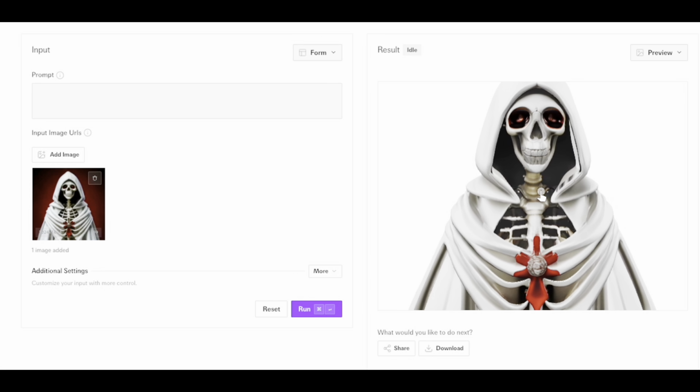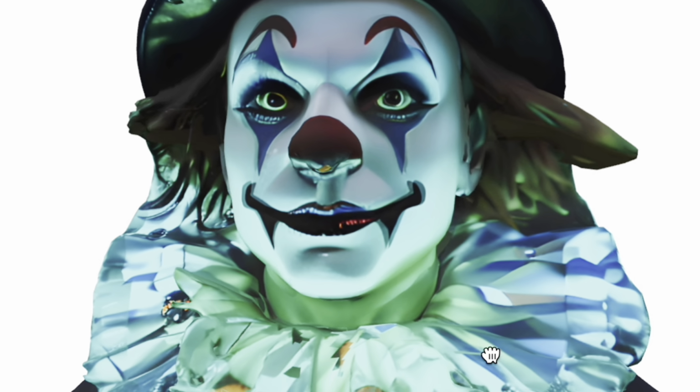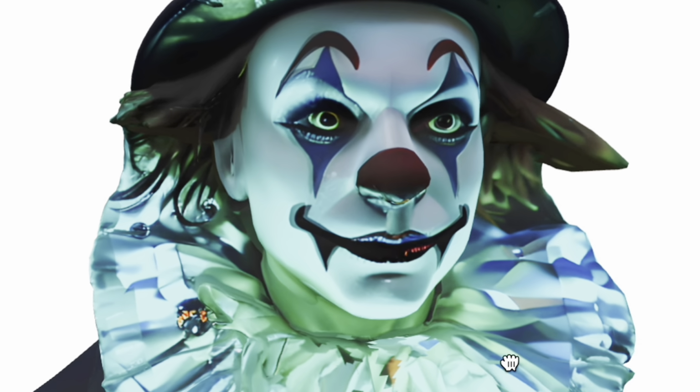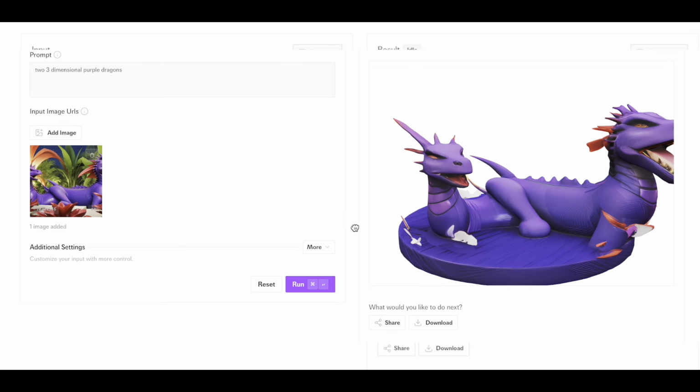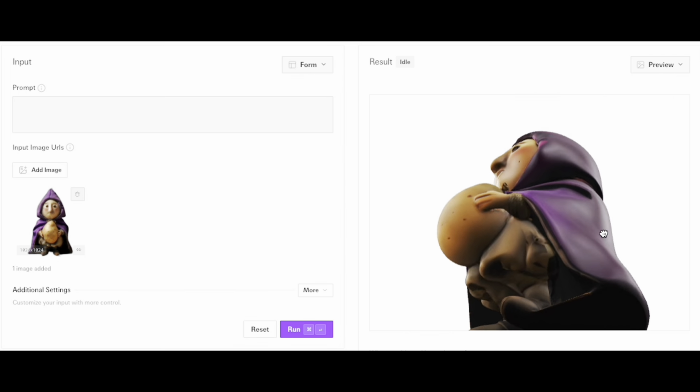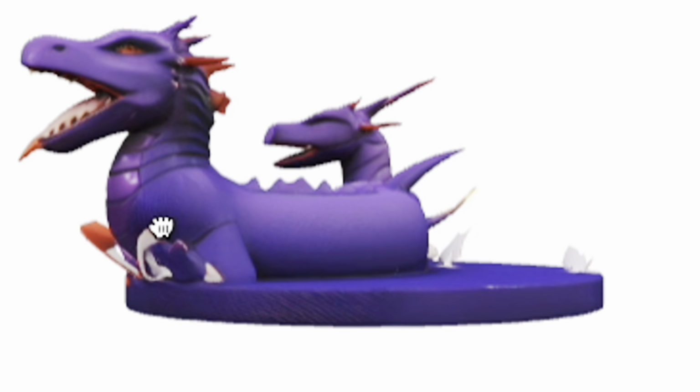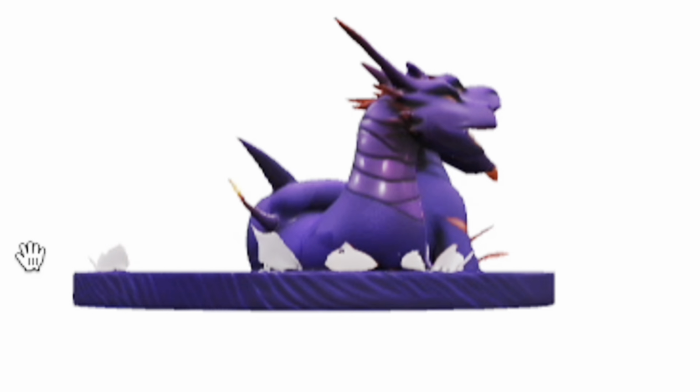Number four is image to 3D. This is still a bit novel. It has some cool use cases around gaming, but in mid-2025, it still feels a bit early compared to some of the other pipelines. This is definitely a space that will grow, though. There's a lot of great use cases outside of storytelling.